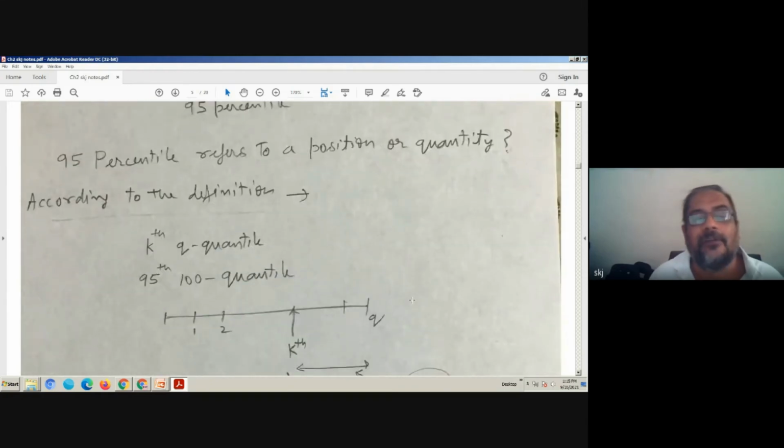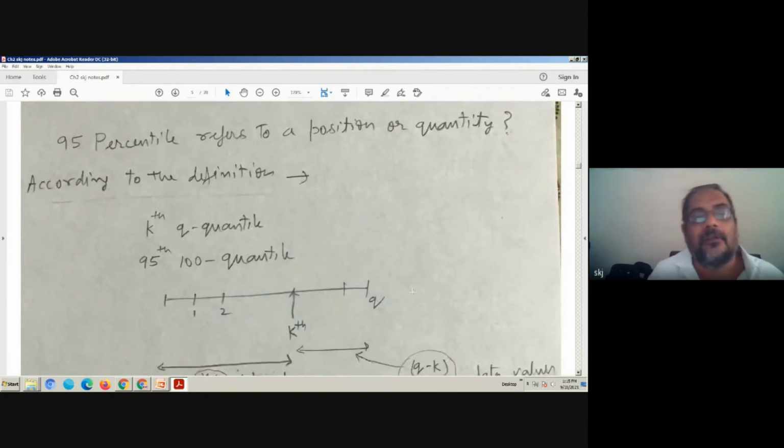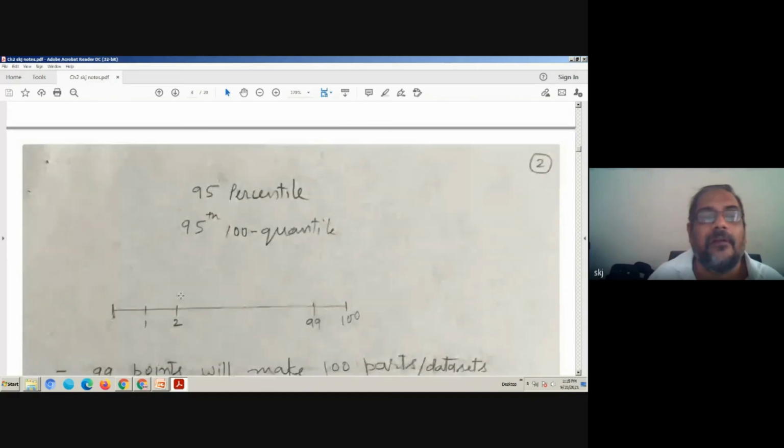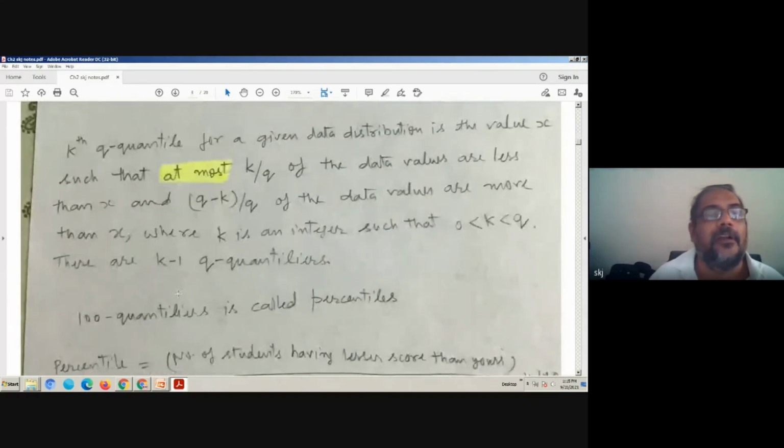Now we come back to the definition. Kth Q quantile, 95th 100 quantile. I will show you the definition, then we will come back for easy understanding.